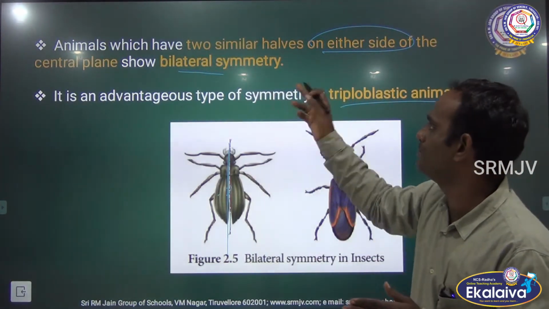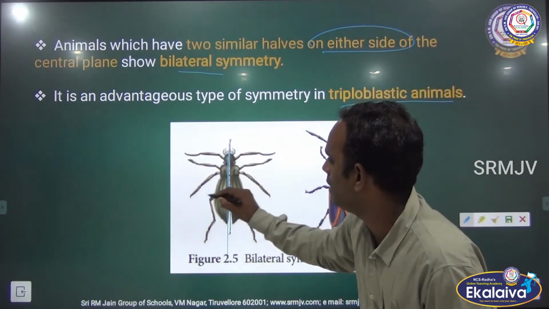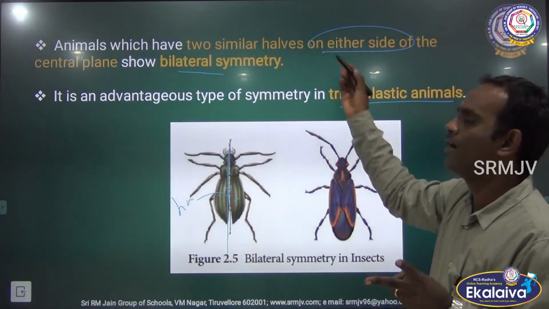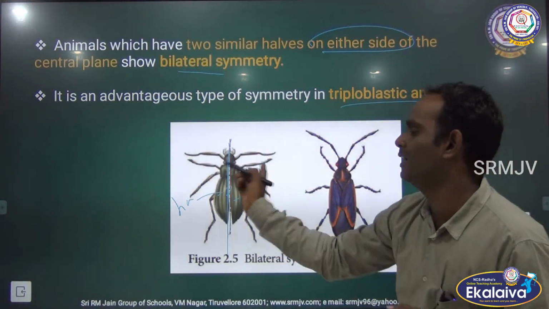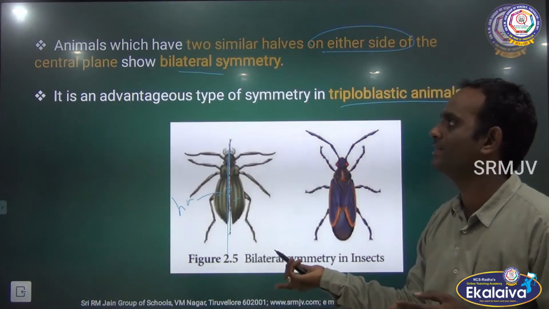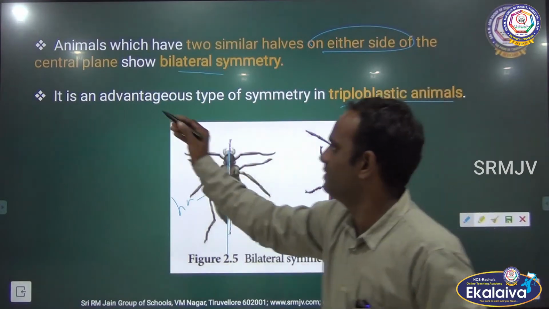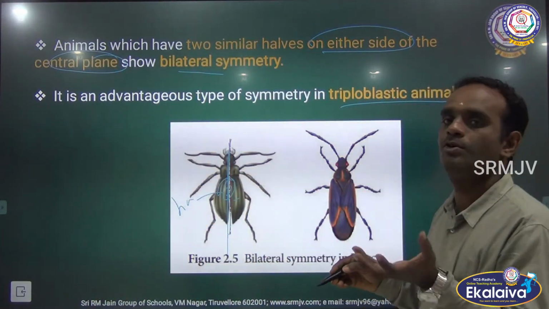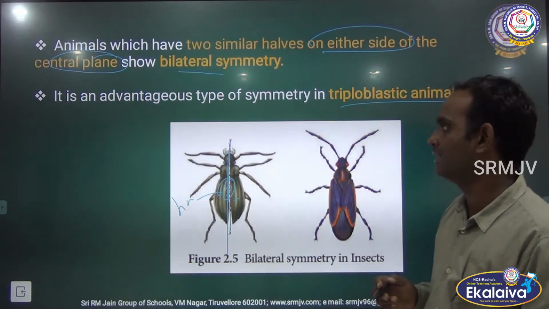So what is bilateral symmetry? Animals which have two similar halves. This is one half, the other one. Animals having two halves on either side, one from the left side and another from the right side, through the central axis. This is a very important point. Through the central plane, central axis, that shows bilateral symmetry. It's clear?